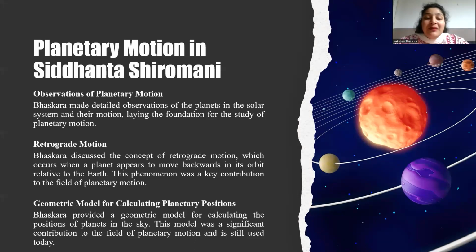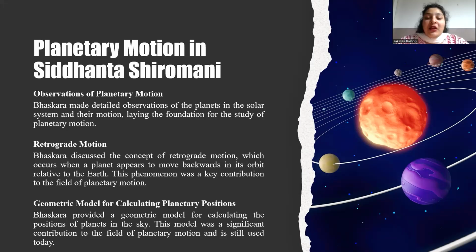He developed a mathematical model to predict retrograde motions using his understanding of planetary orbits and epicycles. So, some key points about retrograde motions in the Siddhanta Shiromani include recognition of retrograde motions as an apparent phenomenon, explanations of retrograde motion as a result of Earth's motion, mathematical models to predict retrograde motions, and use of epicycles to explain planetary motions and retrograde motion.